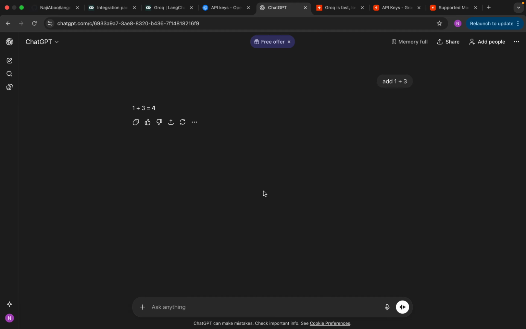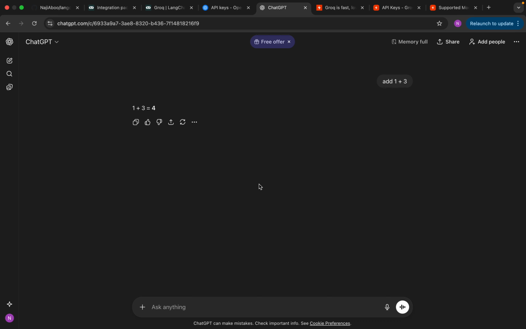So here is where LangChain comes in. LangChain provides a way to handle all the LLMs, all the embedding models, and different tools very easily. For example, I have OpenAI and I have Claude. I can use the same interface to communicate with OpenAI and the same interface to communicate with Claude.